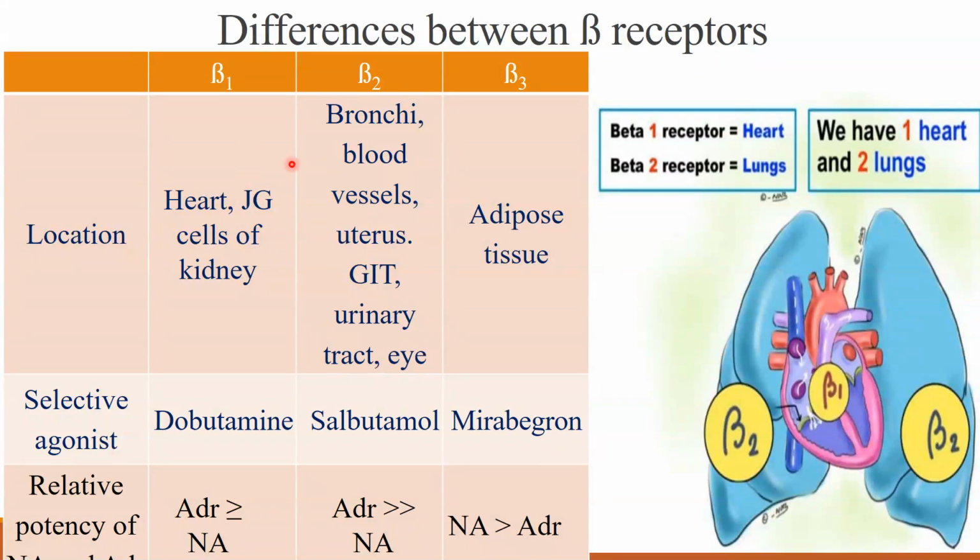Adrenaline acts as a potent agonist at beta 1 and beta 2. Beta 3, which is primarily present in the adipose tissue, the agonist is mirabegron, and noradrenaline acts as a potent agonist for beta 3.